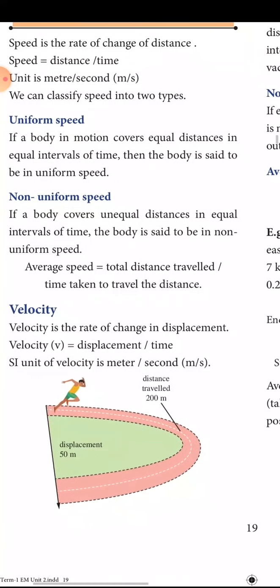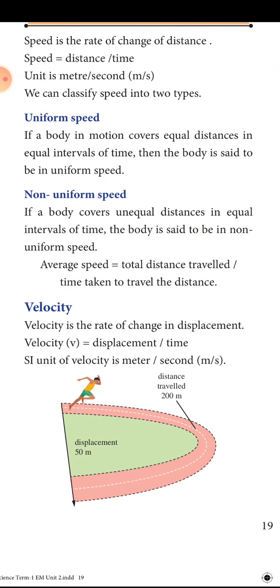Then velocity. You know the difference between distance and displacement now. What is distance? There is no direction, just measuring the path we traveled is called distance. The difference between the two displaced points is called displacement. In the same way, distance by time is called speed and displacement by time is called velocity.